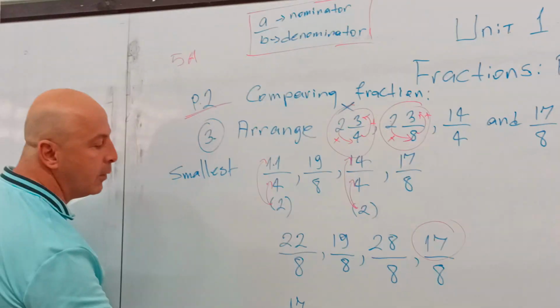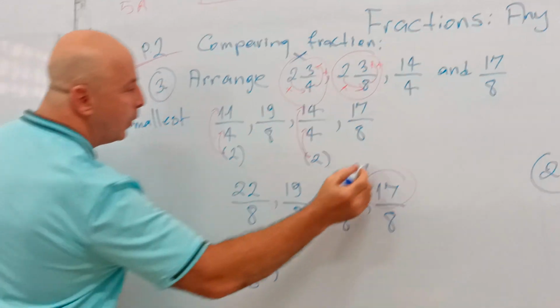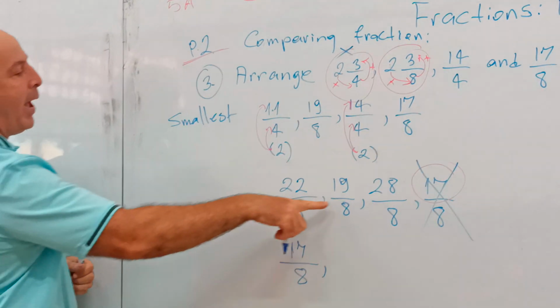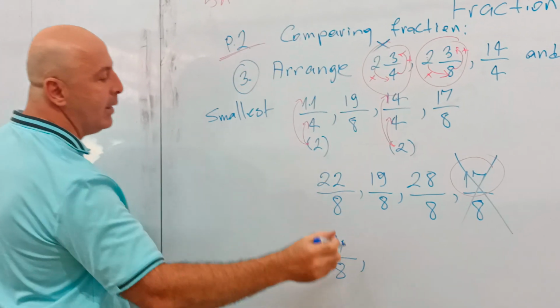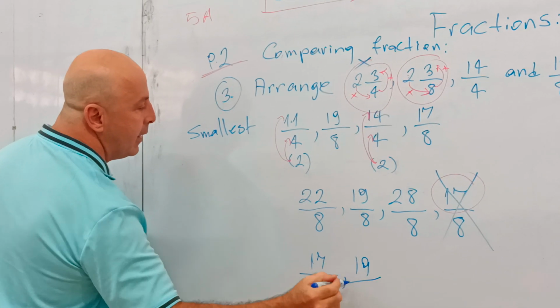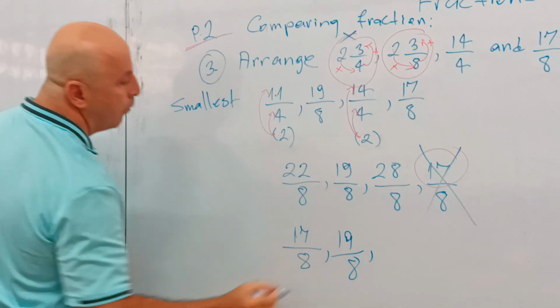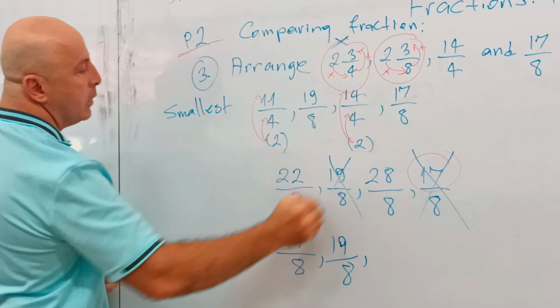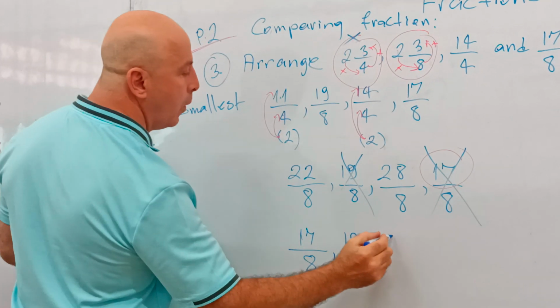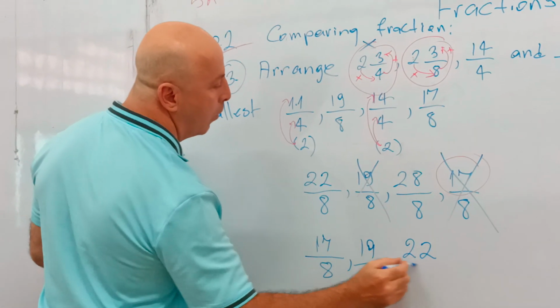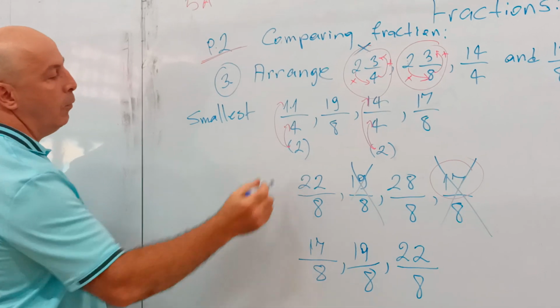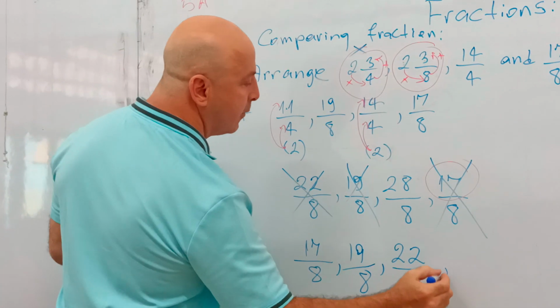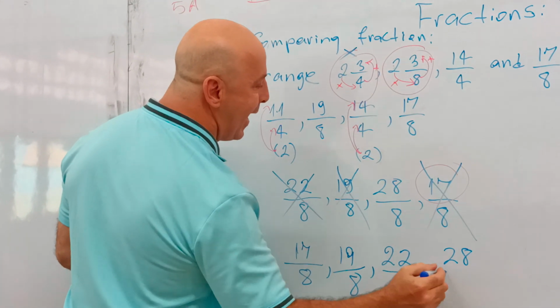This is the smallest. 17, finished. Next small is 19. 19, finished. Next one is 22. Finished. And the last one is 28.